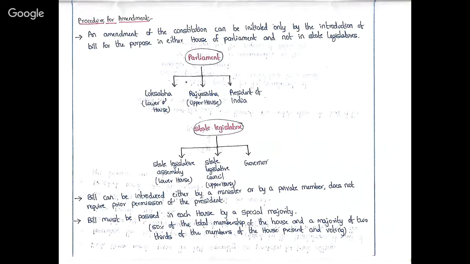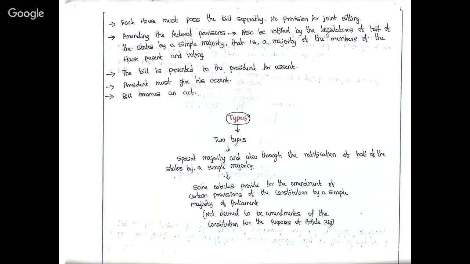It is a majority of 50% of the total membership of the house, and a majority of 2/3 of the members of the house present and voting. That is called special majority. Then, each house must pass the bill separately. So in Lok Sabha it should be passed, and in Rajya Sabha it should be passed. There is no provision for a joint sitting.